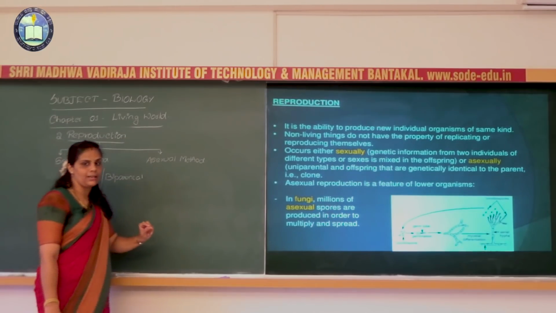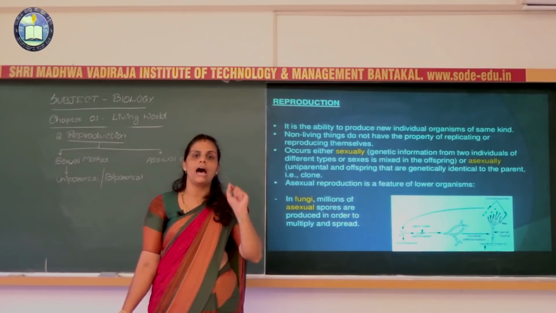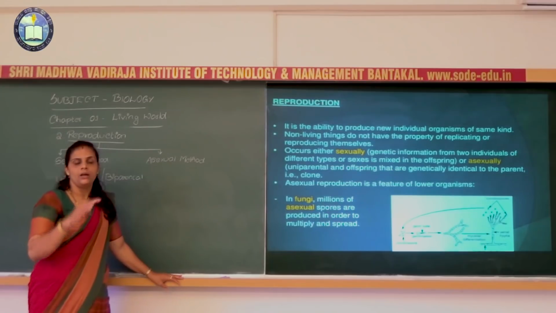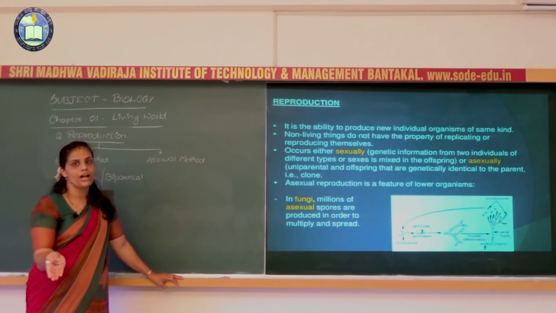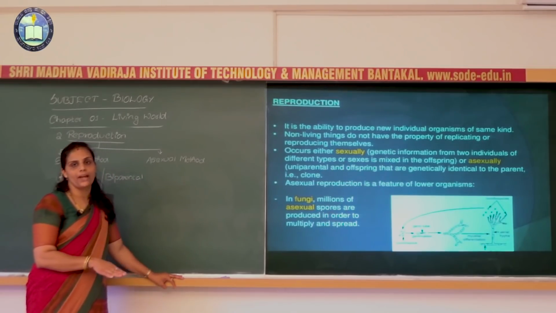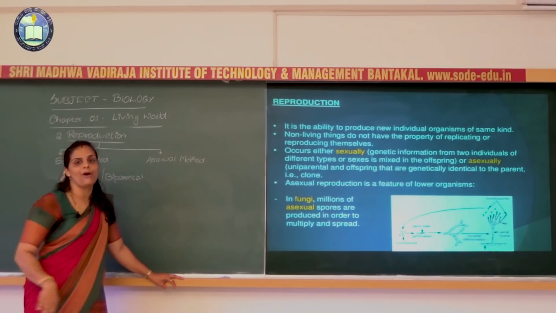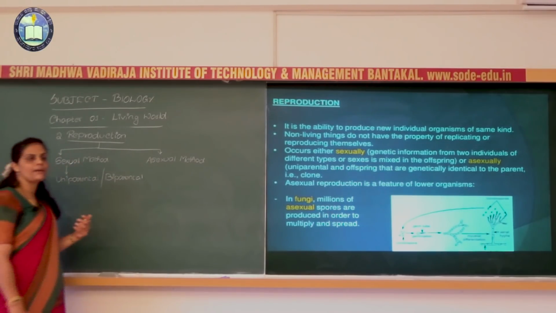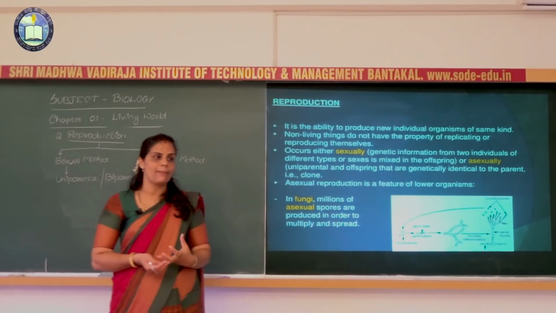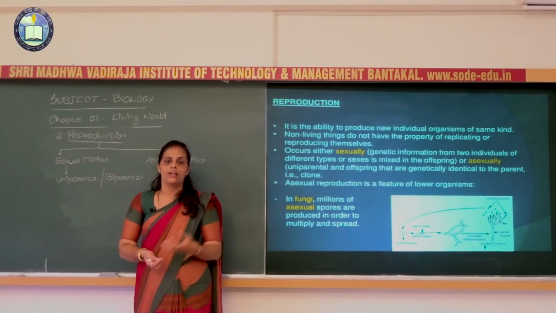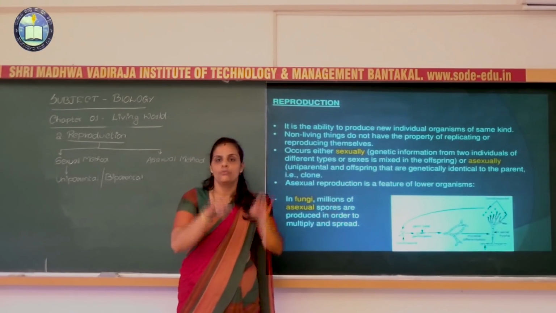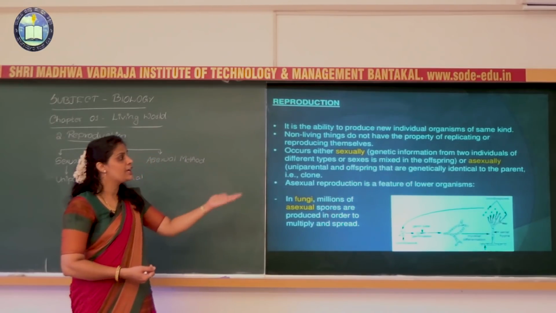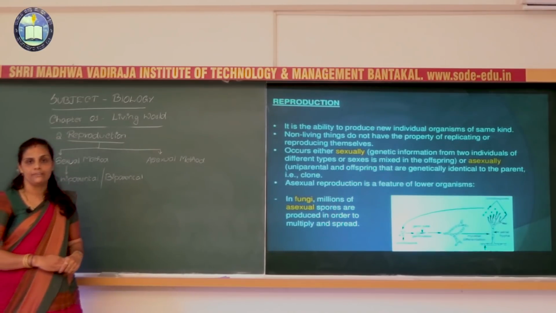If you take the earthworm as an example, it is a hermaphrodite, where the male reproductive structure as well as the female reproductive structure are both present in the same organism. In that case it is a uniparental process. Here there will be formation of male gametes as well as female gametes. The male gamete and the female gamete fuse and give rise to the zygote. That zygote has genetic information from both individuals.